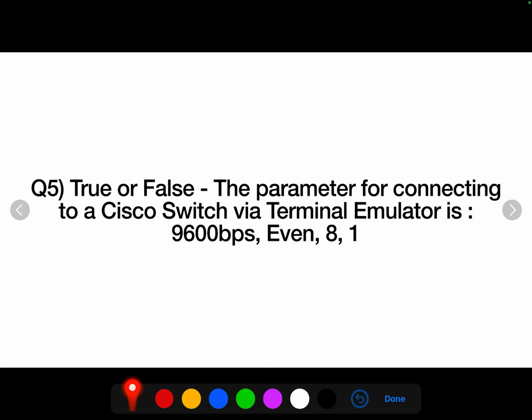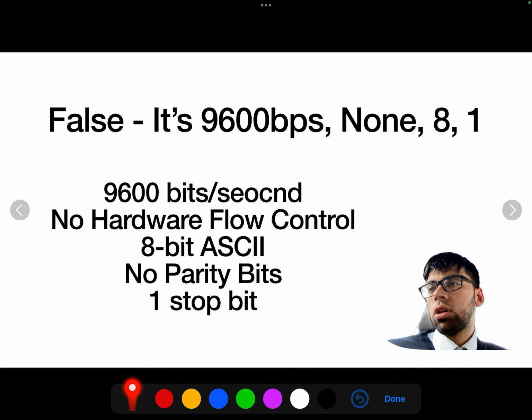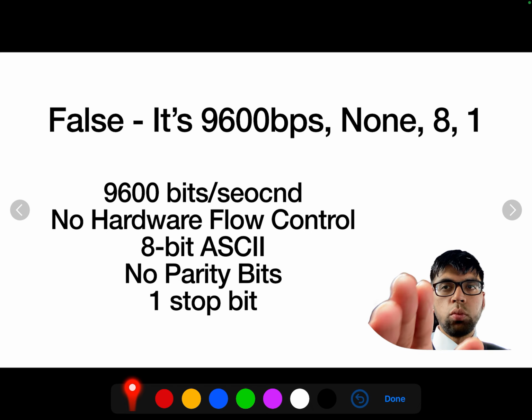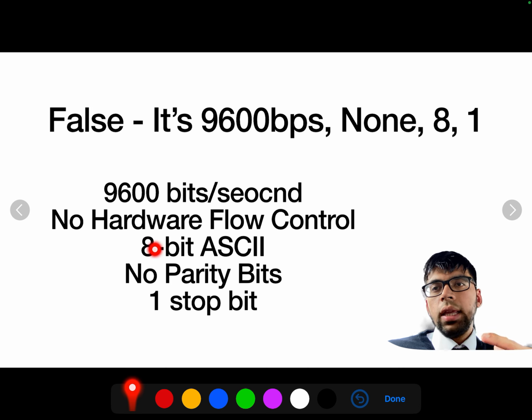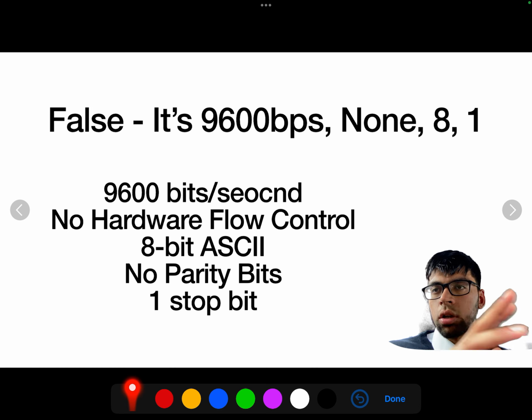So I hope you've had time to think about this. The answer is, this is false. The correct answer was 9600 bits per second, meaning no hardware flow control, 8 for 8-bit ASCII, and then 1 for 1 stop bit.